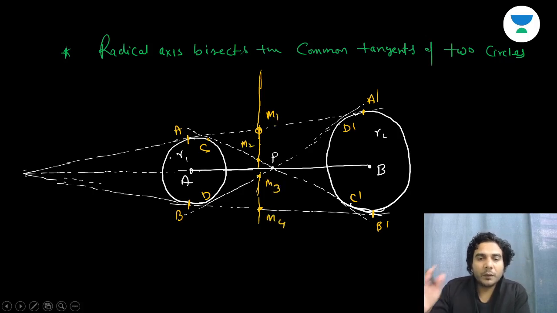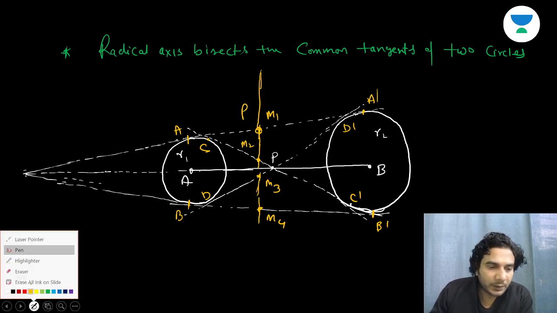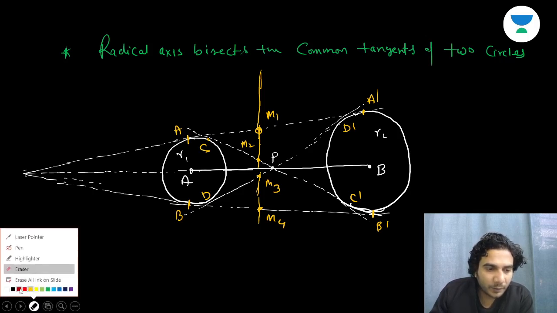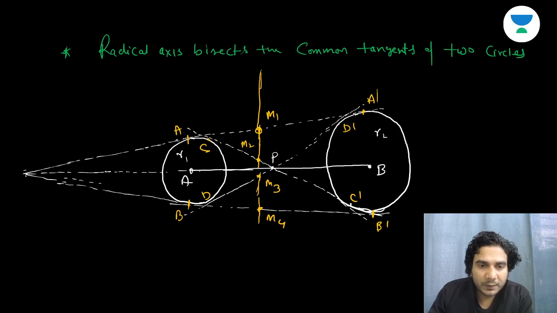So all four tangents, whether transverse or direct, are bisected by this line, which is the radical axis. How to show this? This is very easy because we know the definition of the radical axis. If M1 is the point, then the tangents drawn from M1 to both the circles must be of equal length, because that is the definition. If you draw tangents from point M1, MA1 will be the tangent to the first circle S1 and MA2 will be the tangent to the other circle. So obviously they will be of equal length, right?